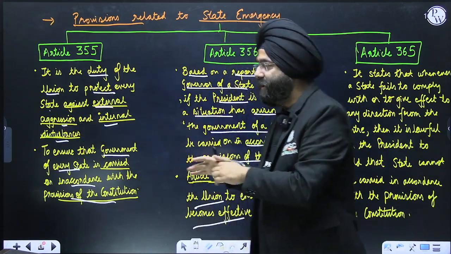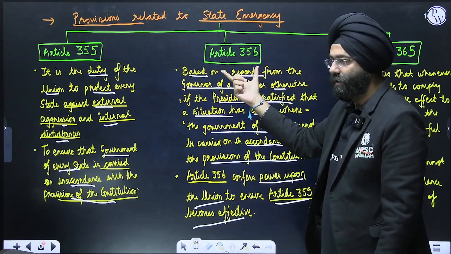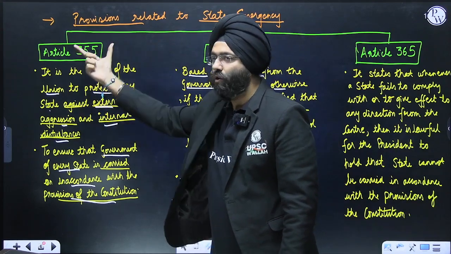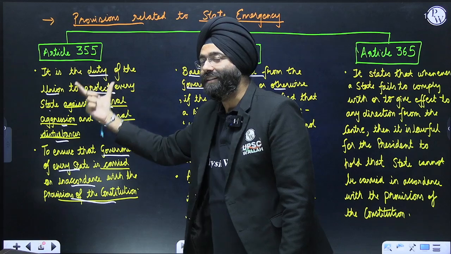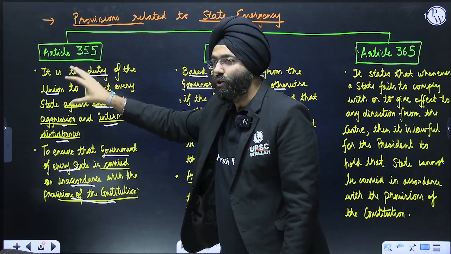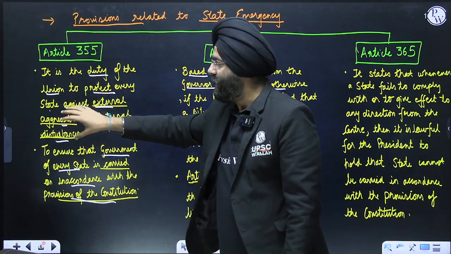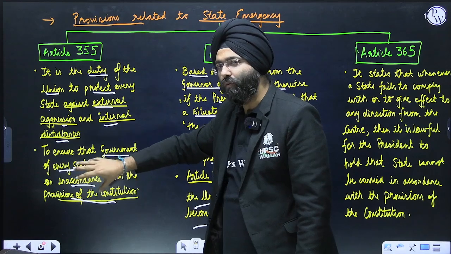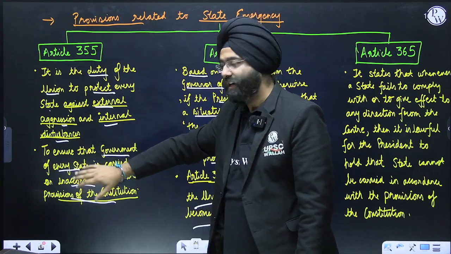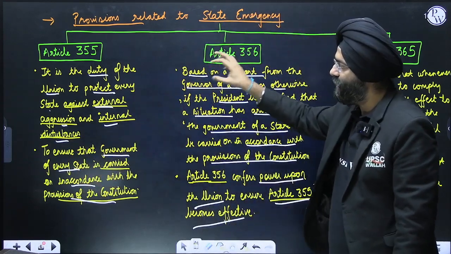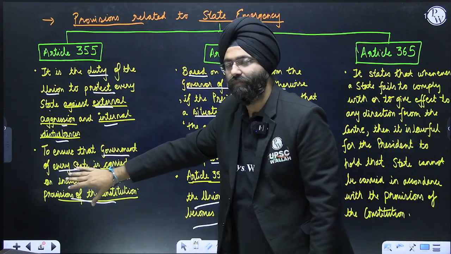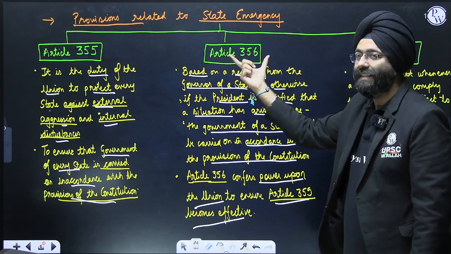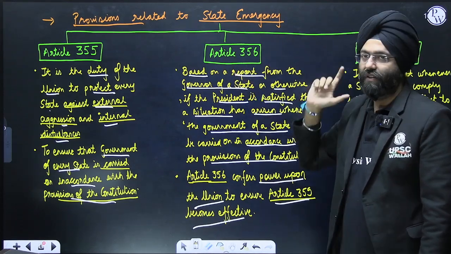So if I am using this article, that means I am satisfied that there is a violation of Article 355, because it states that the Union has to make sure that the state is carried on in accordance with the provisions of the constitution. That means if I am invoking this, this was being violated. Clear? But the president's rule, when it is invoked, is under Article 356.